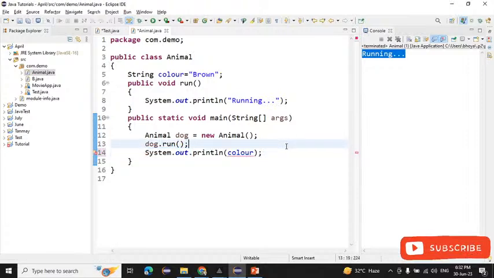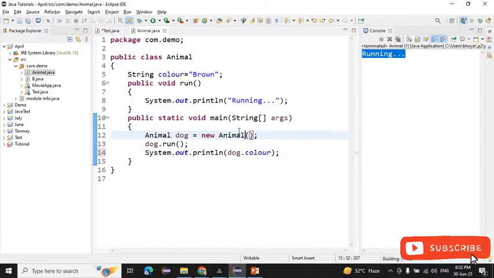No, no, right? Why is it not called here? Because this is a static method, and a static method does not allow the normal variable. It will allow only the static variable, right? Static method allows only the static variable. But for that, what we need to do is call with the help of the object, dog dot color, right? Simply I'm writing here dog dot color.